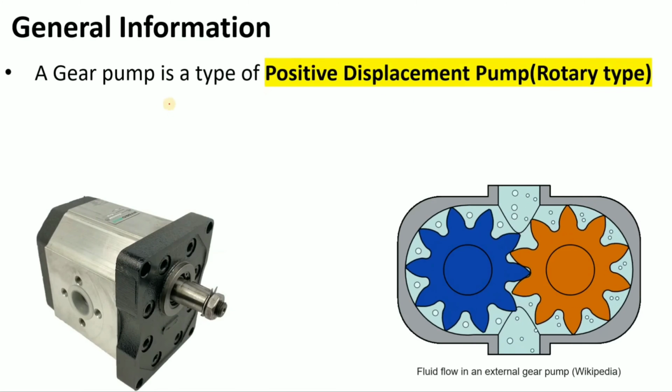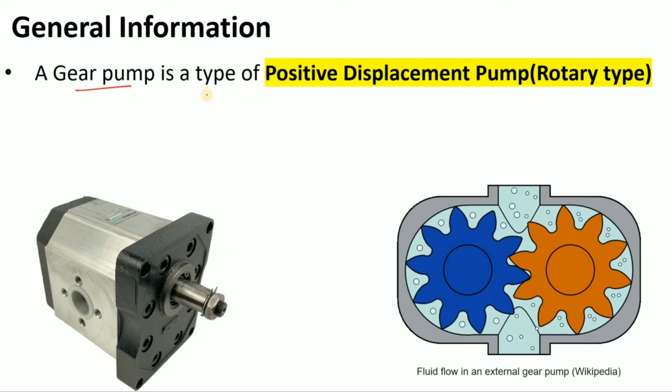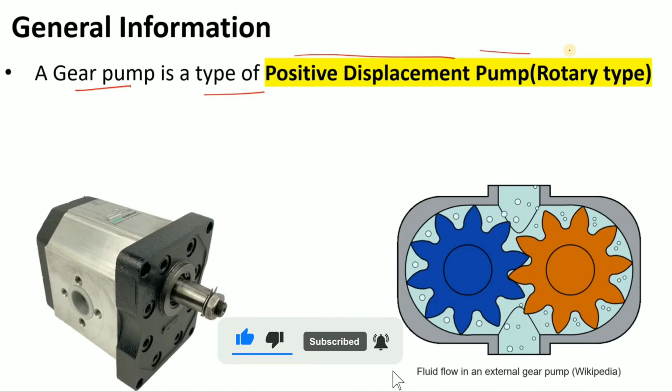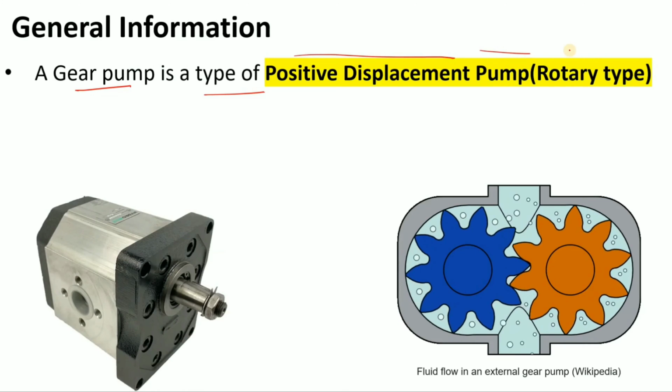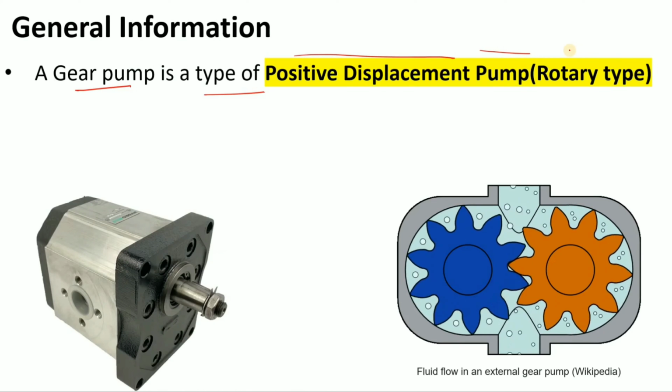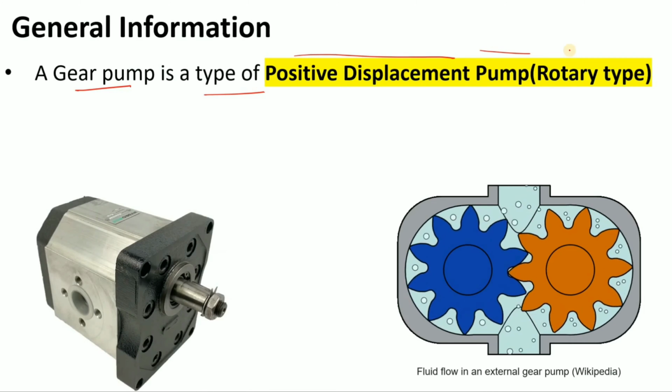So a gear pump is a type of positive displacement pump, okay? And in our last video, when we discussed the reciprocating pump, I told you that pumps can be classified into two categories. The first one is the rotodynamic pump, where the centrifugal pump comes into the picture, right?